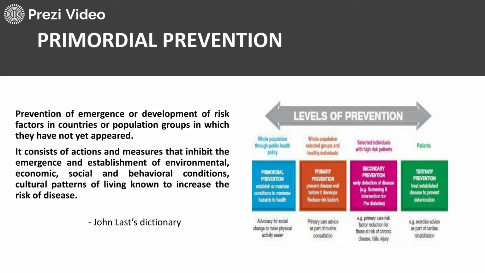So primordial prevention involves those activities whereby we take prior action before the disease occurs. We are controlling the risk factors. Although there was no case in India, even then the lockdown took place at the initial stage, and that really helped many poor people who could not even understand the criticality at that stage. So this is known as primordial prevention. It consists of actions and measures that inhibit the emergence and establishment of environmental, economic, social, and behavioral conditions and cultural patterns of living known to increase the risk of disease.